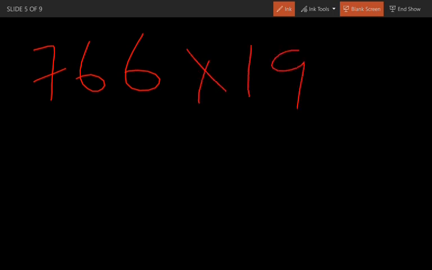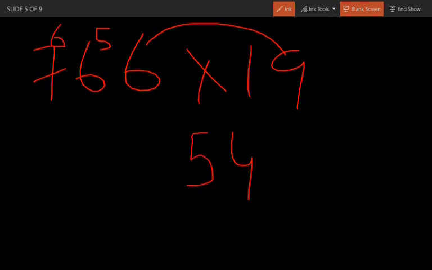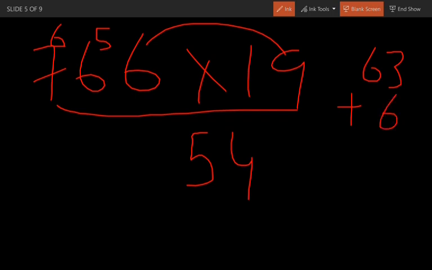Sorry, I just erased all those. So what we have done: 9 times 6 is going to be 54, and add 5 to this. 9 times 6 is 54, 5 plus 54 is 59... and you are adding 6 to this. So the next step we are doing is 9 into 7, which is going to be 63, right? 63. So you are going to add 6 to that, as the carry is 6.